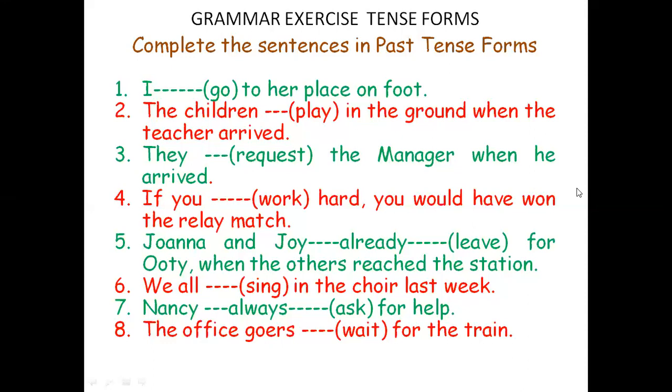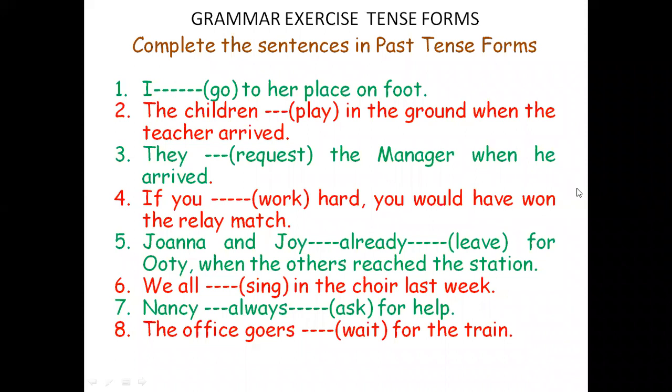Okay. And then second sentence, here we don't have any choice. You don't have any alternative. Okay. I went to her place on foot. That's all. And then second one, the children play in the ground when the teacher arrived. Now here, see the link. See the combination. The children play in the ground when the teacher arrived. It cannot be the children played in the ground when the teacher arrived.